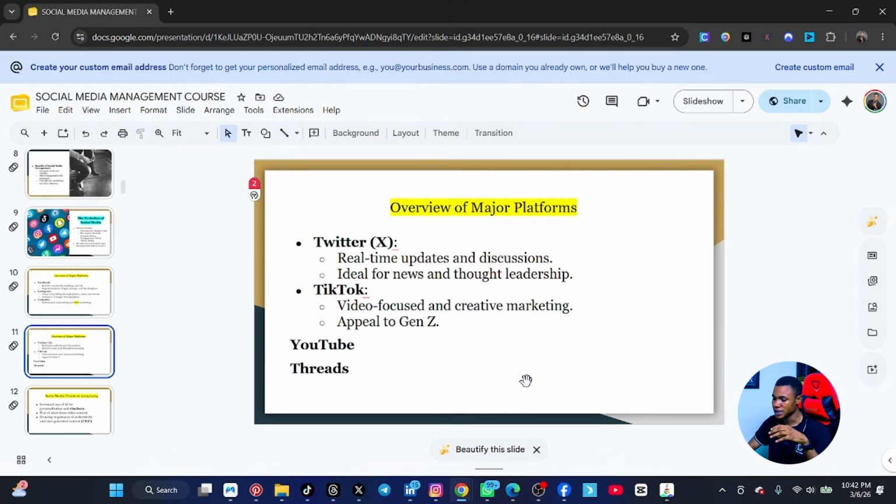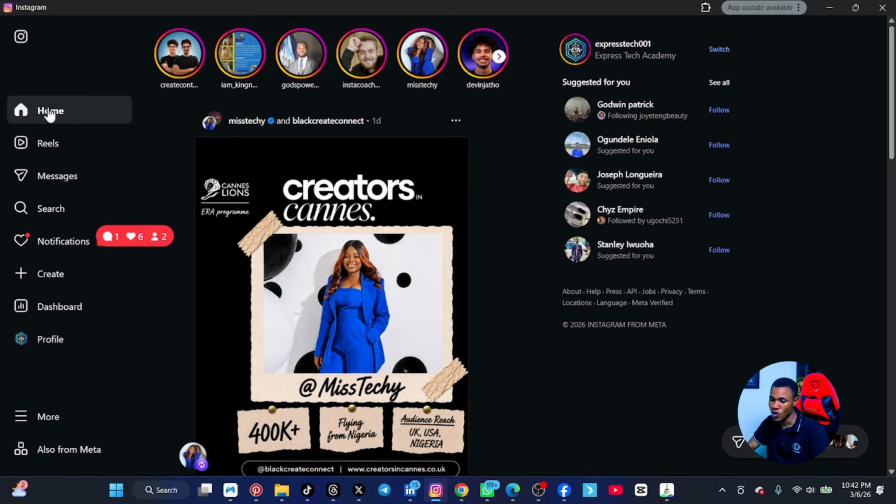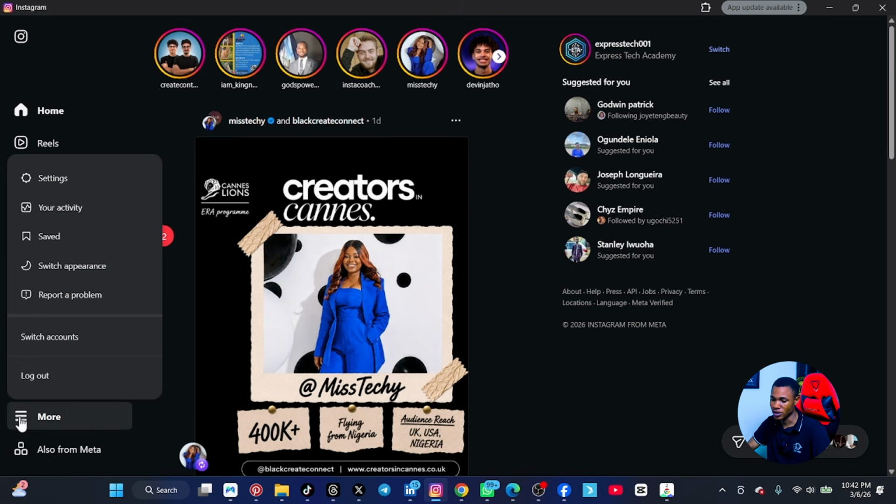Now the next platform is Instagram. All right, so this is Instagram. You can see that it also looks like this: the home, the reels, messages, search. If you want to search for something, if you want to create, this is your dashboard. You can click on profile. If you want to see more, you can click on here, settings, and all of this. We are going to touch most of this part as we proceed.